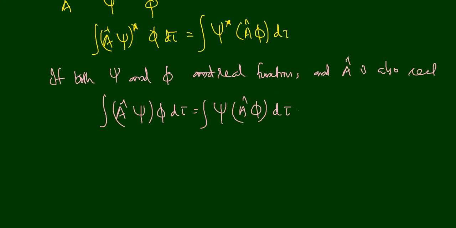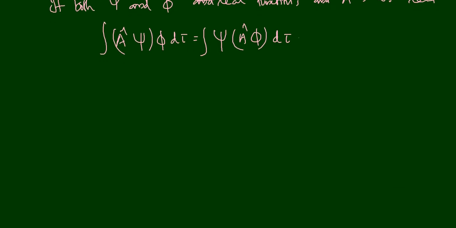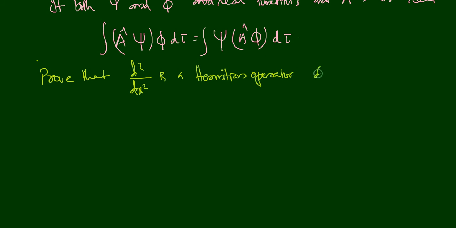Now let us understand this with an example. Let us prove that d square by dx square is a Hermitian operator, for the function e raised to minus ix.